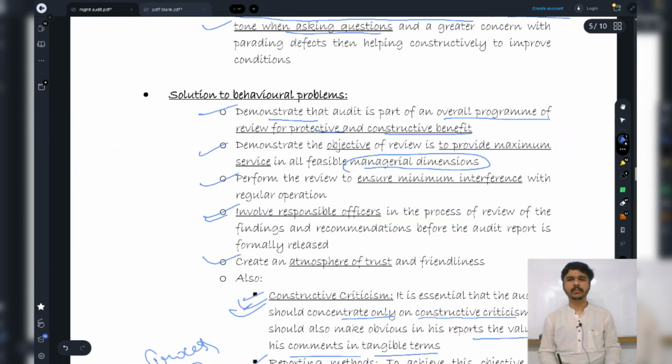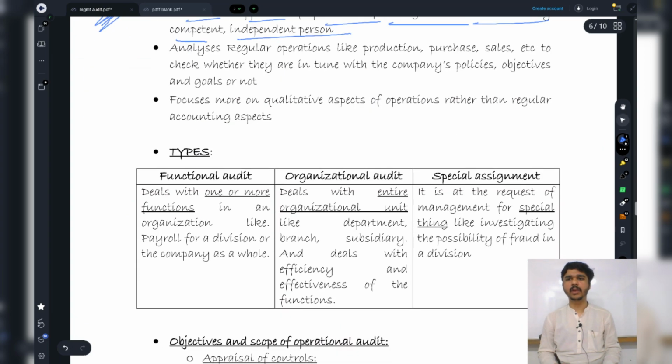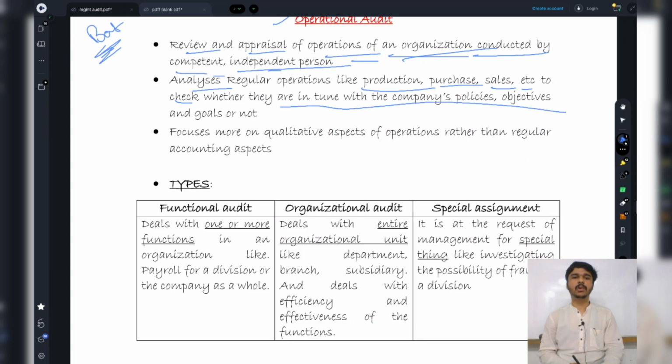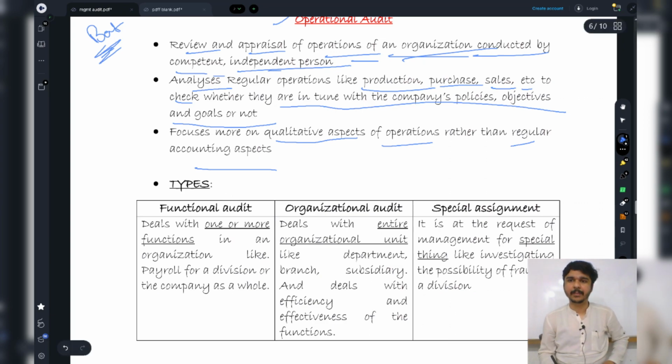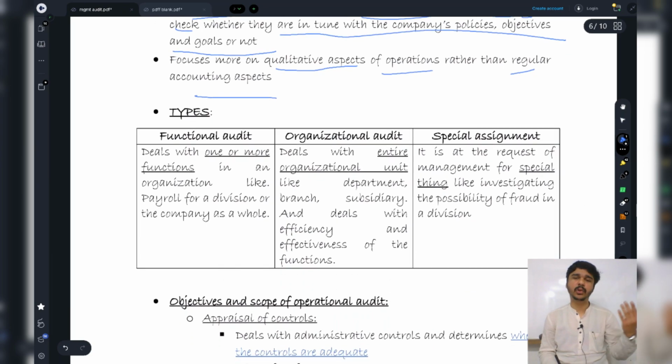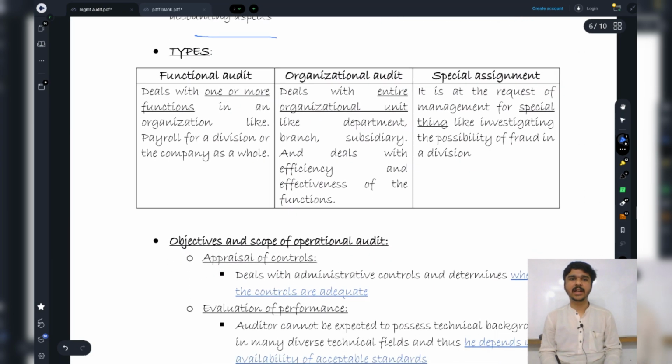See, operational audit. So I am going to review an appraisal of operations of an organization conducted by a competent independent person. It analyzes regular operations like production of the bat, purchase of raw materials, sales, etc., to check whether they are in tune with the company's policies, objectives and goals or not. I will focus more on qualitative aspects of operations rather than regular accounting aspects. So I am going to go into more depth rather than have a bird's eye view. I'm going to go into certain detail.